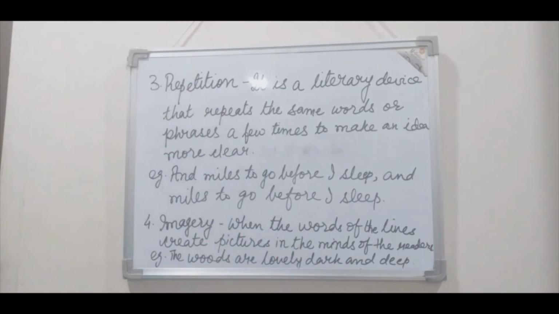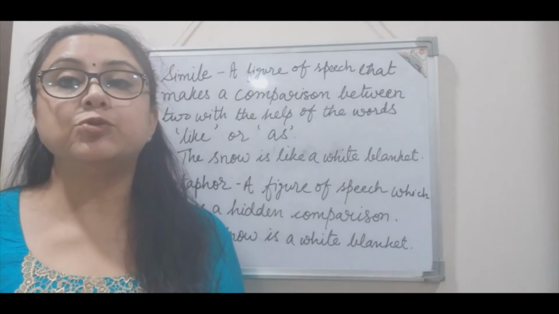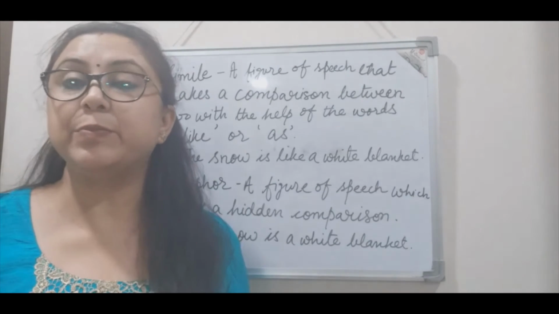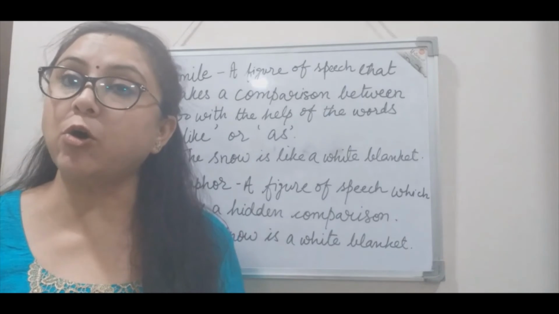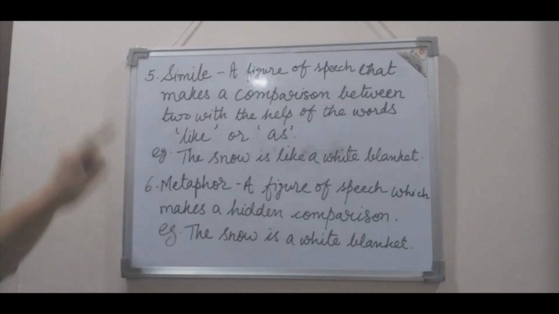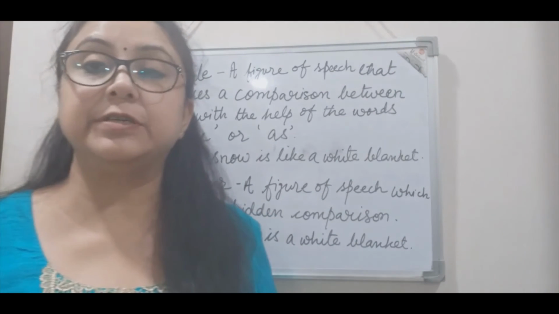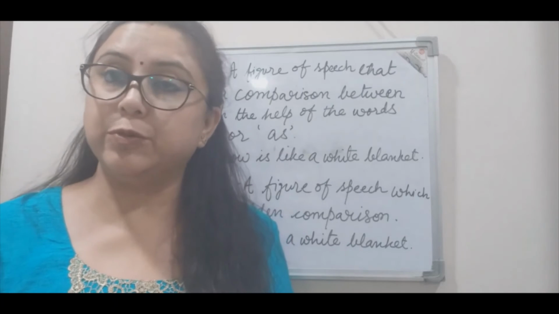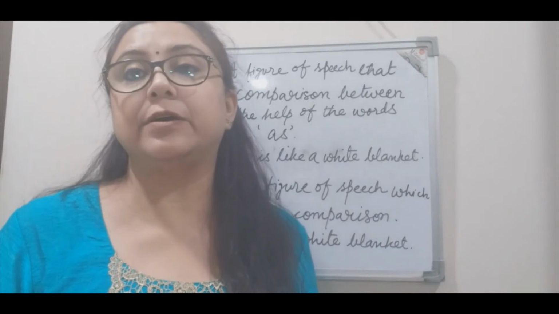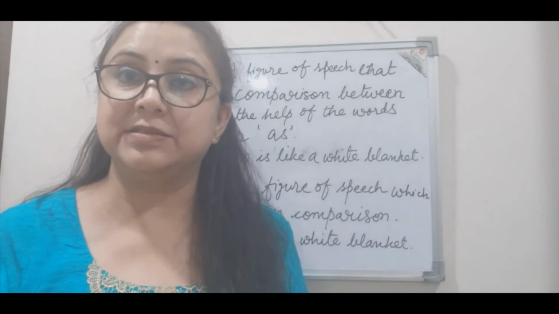So this is imagery. Moving ahead, we come to two very important and very common figures of speech. These are simile and metaphor. Through both these figures of speech, we draw comparisons, right?